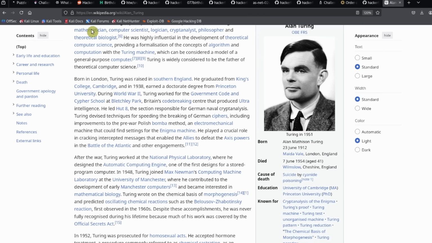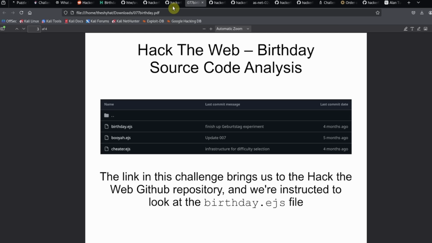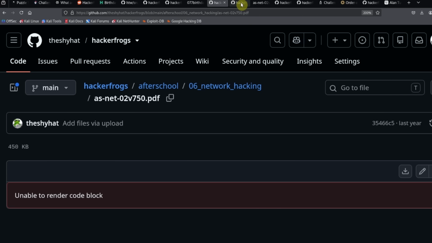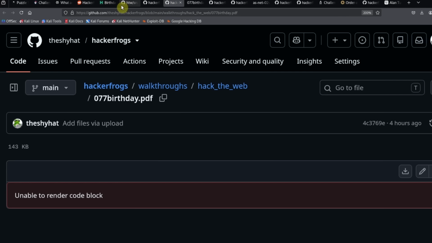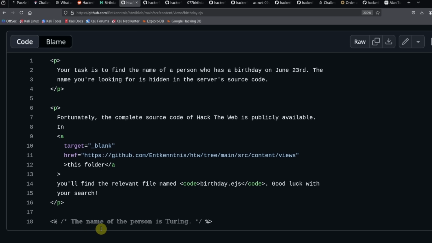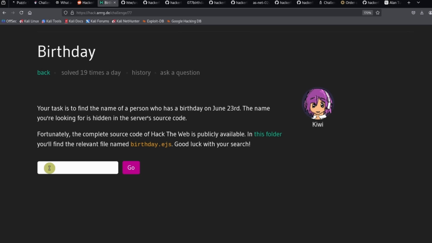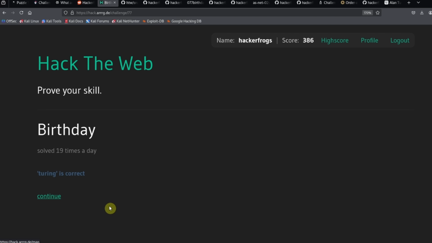Okay, so remember that on the page, here, it says the name of the person is Turing with a capital T. So if we go over to the birthday challenge, we can solve this by plugging in the name Turing, clicking on Go, and that is the correct answer.